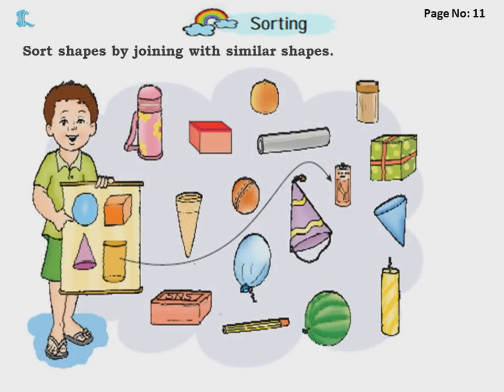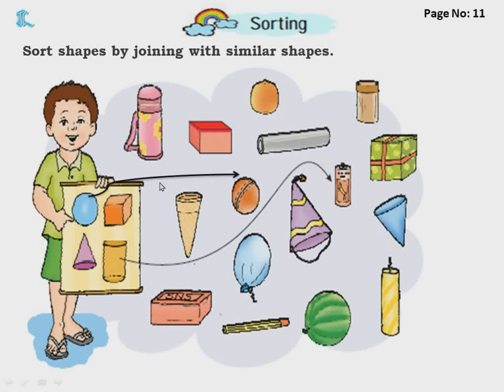Next, sort the shapes by joining with similar shapes. What we have to do? We have to sort. Like for example, this cylinder shape is there. We have matched to the cylinder shape. Like this, the box dice shaped is there. All dice shape we have to match from here. This cap you can see cone shaped, all cone shaped we have to match. Similarly, circles we have to match. So let's start. First, circles.